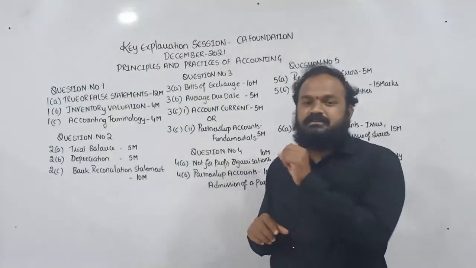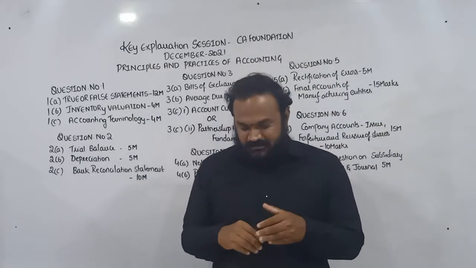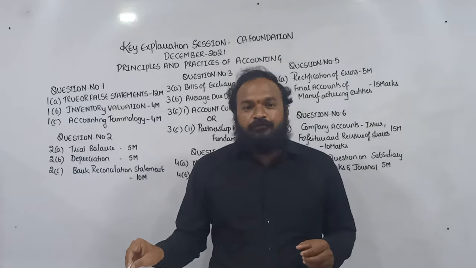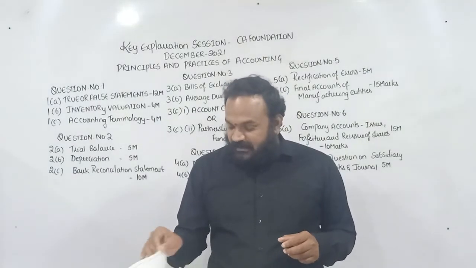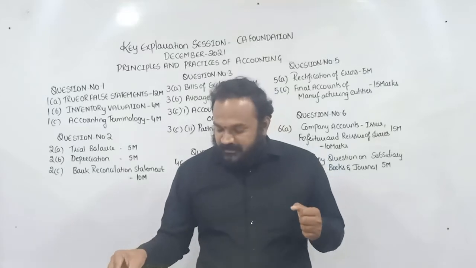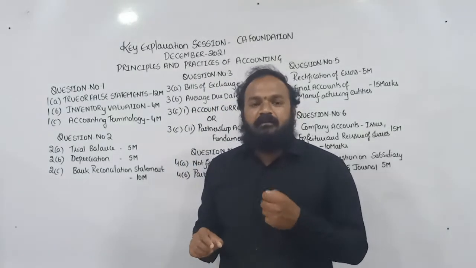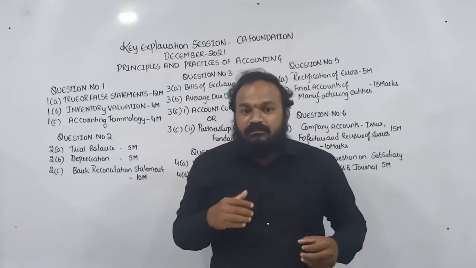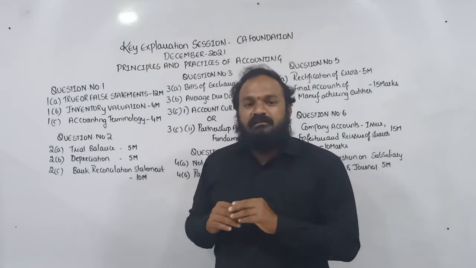The first question is on a not-for-profit organization. With the help of the income and expenditure account given in the question, you have to prepare the receipts and payments account and the closing balance sheet, and the opening balance sheet is also a working note.